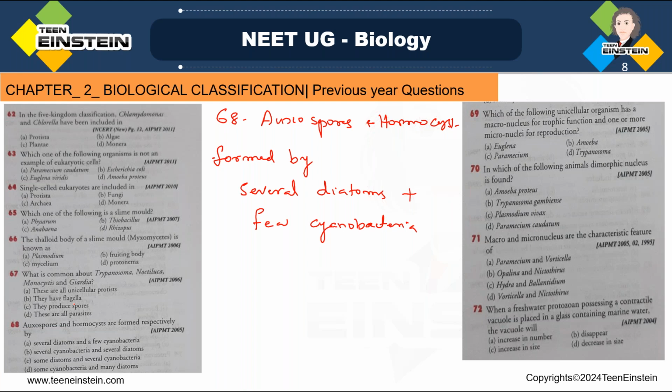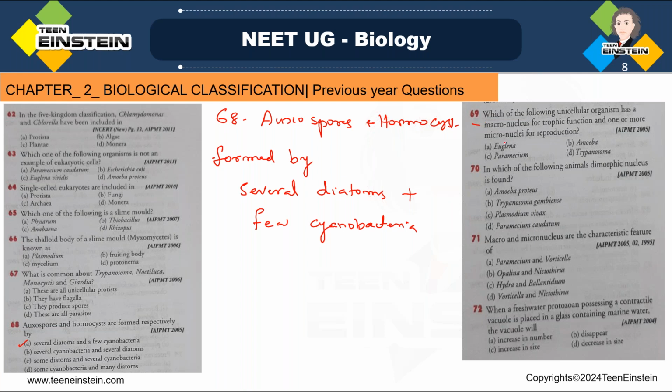Okay, so these are a few points which you need to remember about oxospores and homocysts. Here the question is they are formed by several diatoms and few cyanobacteria. Option A is the right answer. Clear? So now go to question number 69. Which of the following unicellular organisms has a macronucleus for trophic function and one or more micronuclei for reproduction?